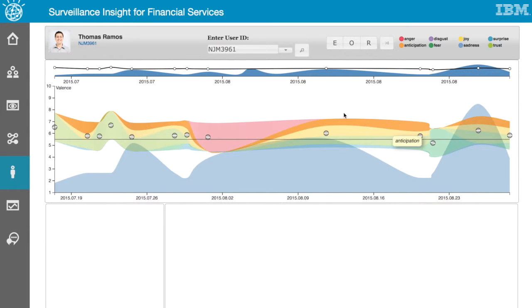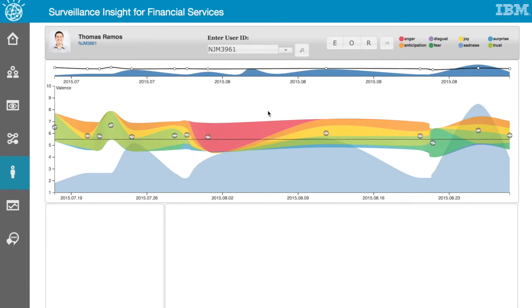Using research based on the Big Five personality attributes, the system is able to use key phrases and the co-occurrence of those phrases to identify 5 fundamental categories. Those are openness to experience, conscientiousness, extroversion, agreeableness, and narcissism. Those 5 categories can be further divided into anger, anticipation, disgust, fear, joy, sadness, surprise, and trust.